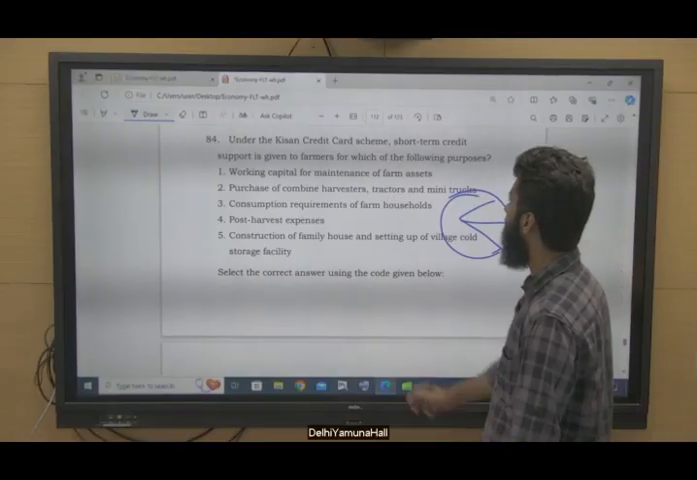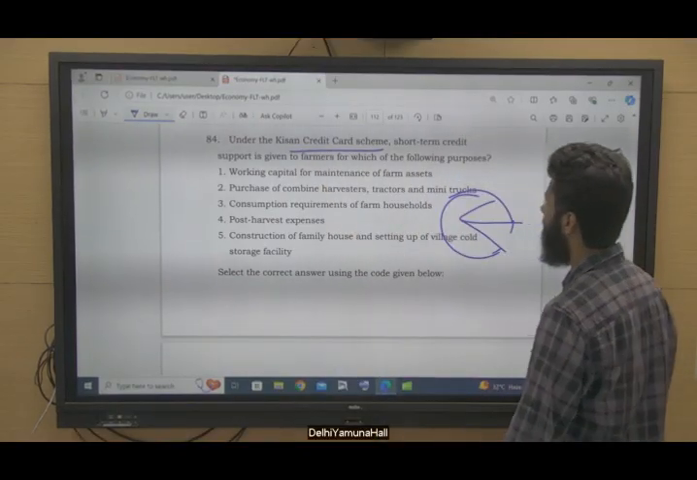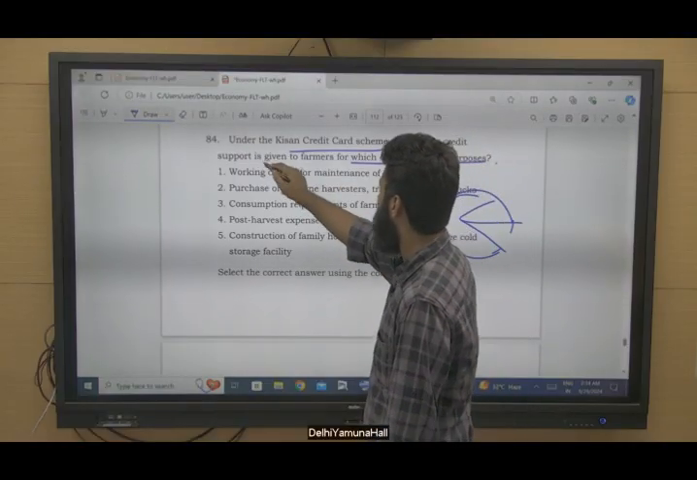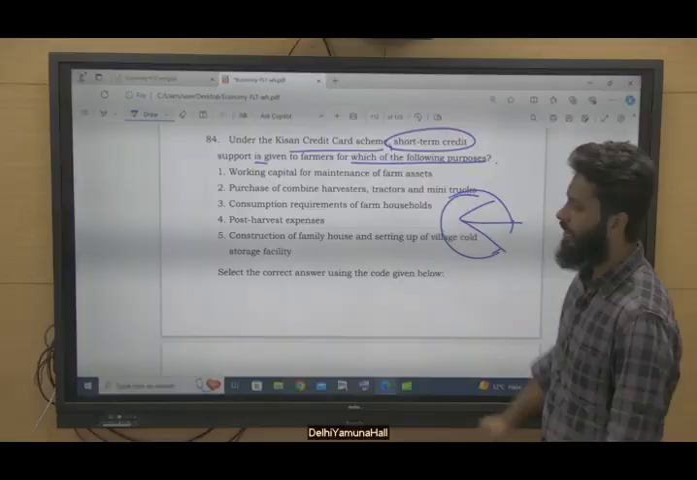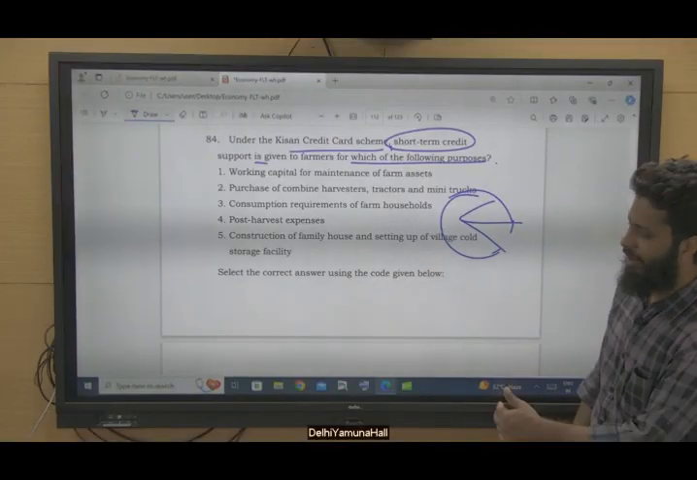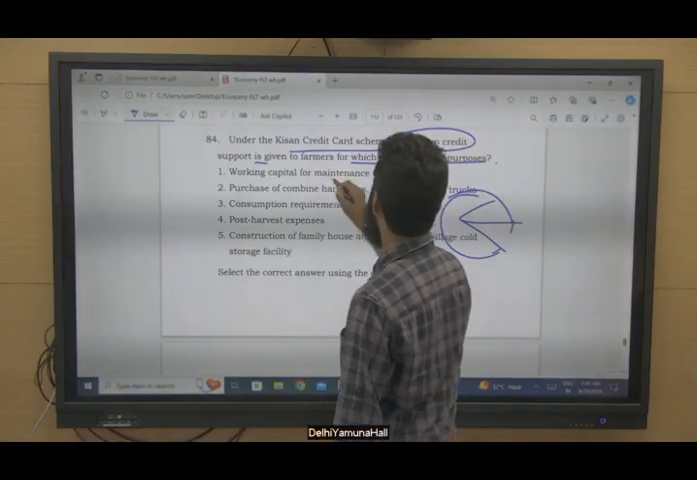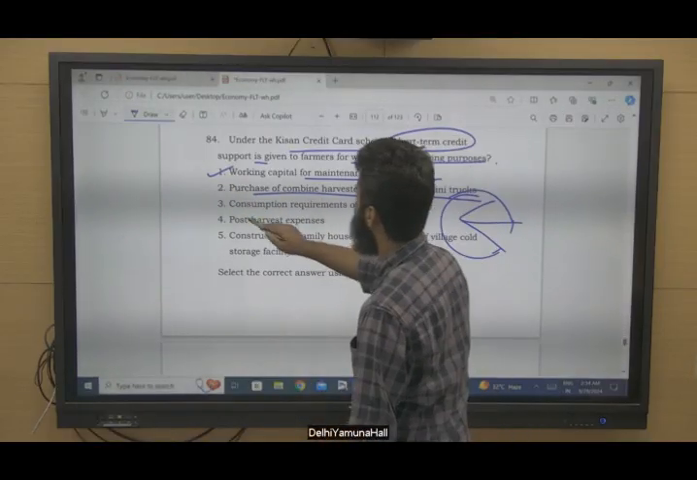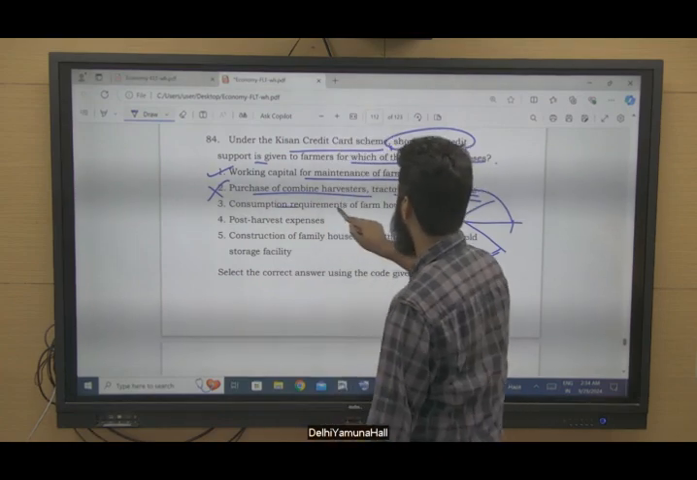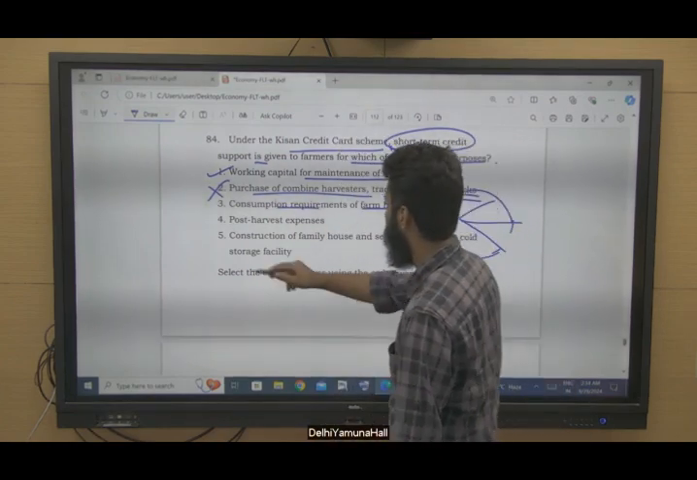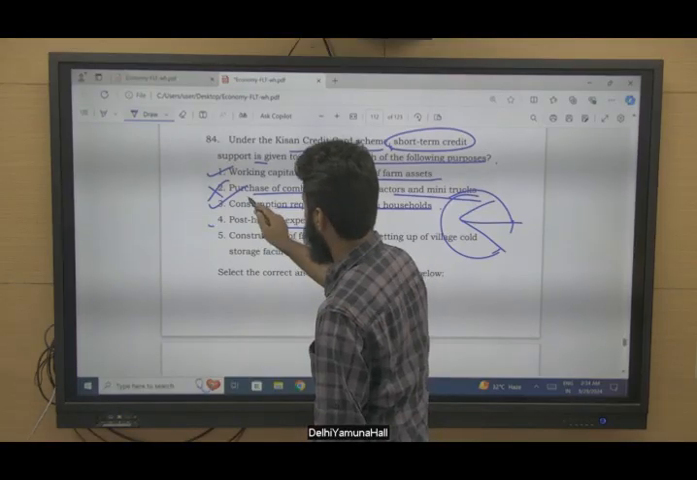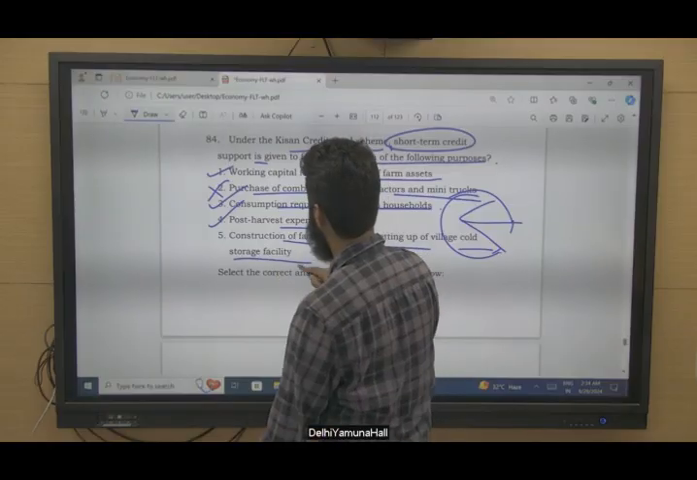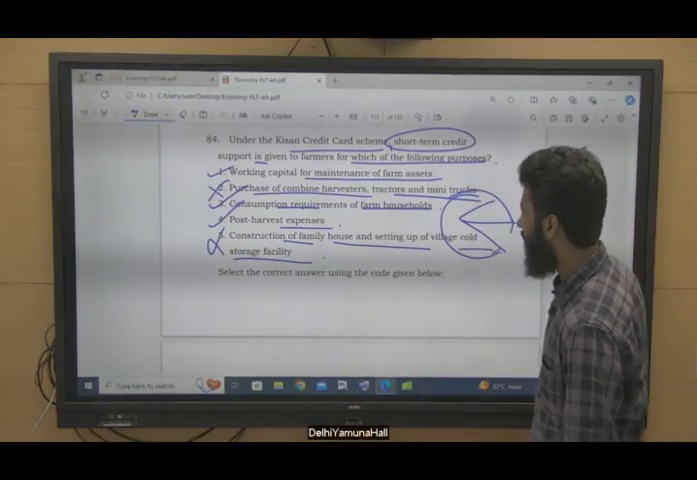84. Under the Kisan Credit Card Scheme, short-term credit support is given to farmers for which of the following purposes? If you think that it is short-term, you will be able to answer this question. Working capital for maintenance of farm assets, yes. Purchase of combined harvesters, tractors and mini trucks is not short-term. Consumption requirements of farm households, yes, correct. Post-harvest expenses, correct, with respect to labor, etc. Construction of a family house and setting up a village cold storage facility will not be short term, right?